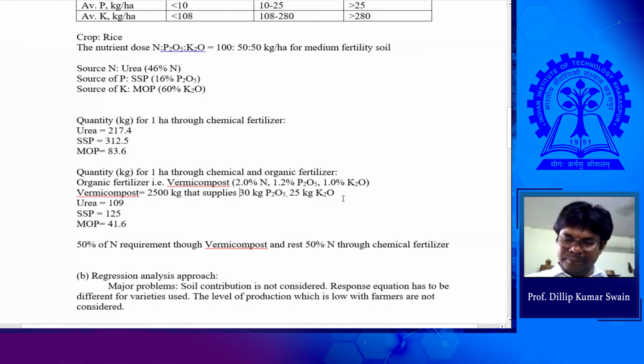Now, sir, the point is that farmers are not willing to spend more money to make vermicompost and apply it in their soil. Rather, they prefer to buy inorganic fertilizer. So, sir, how can it be solved?